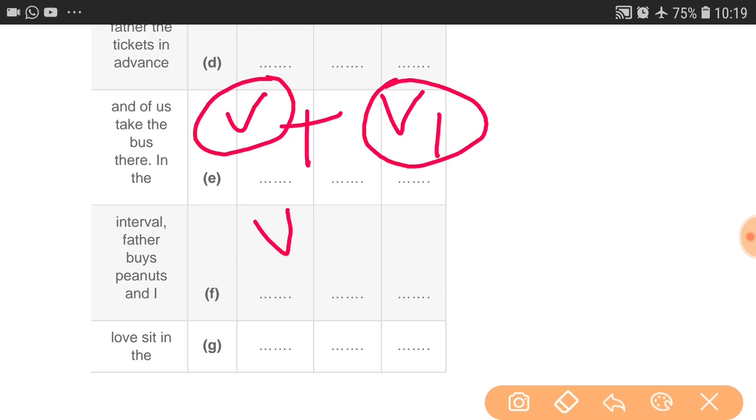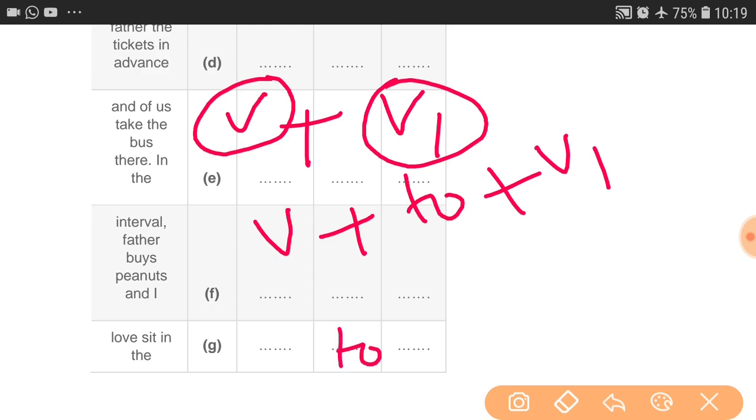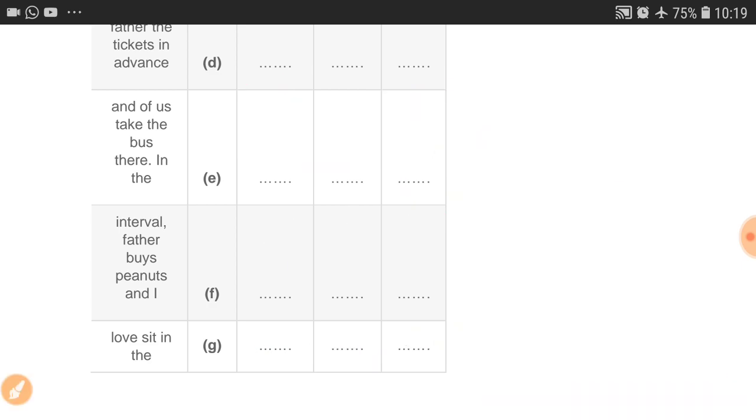So verb plus to plus v1. Love to sit. So to will be missing here. Love will be written in the before column and sit in the after column. Is that okay?